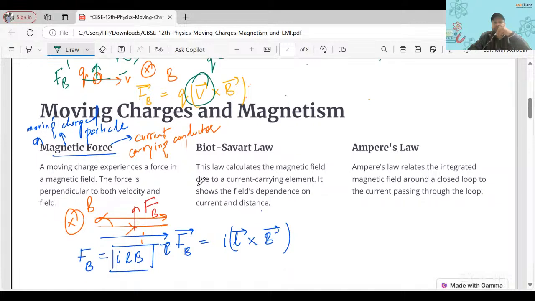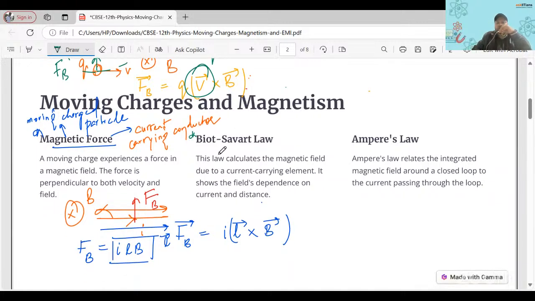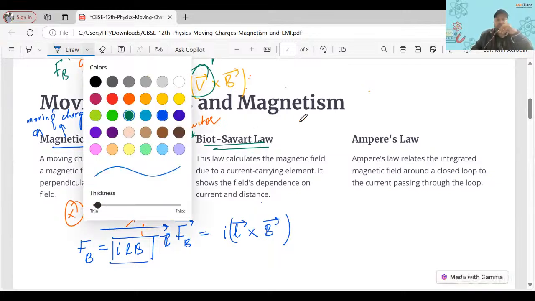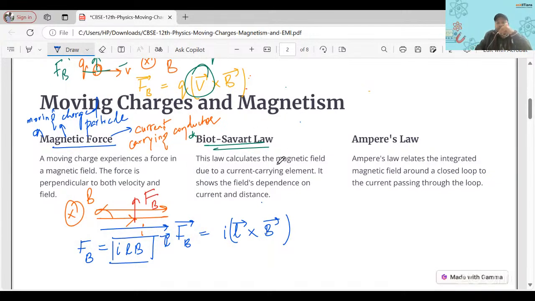All right. Then we have this concept of Biot-Savart law. The chapter starts with this Biot-Savart law. What it tells us is how to calculate the magnetic field due to a current carrying element. This is analogous to Coulomb's law we have in electrostatics. In electrostatics, due to a point charge, we calculate the electric field. Here, it is only due to a current element, I vector dl.